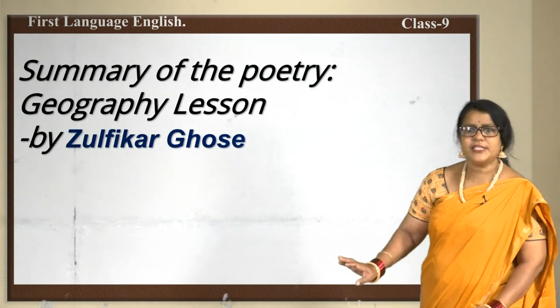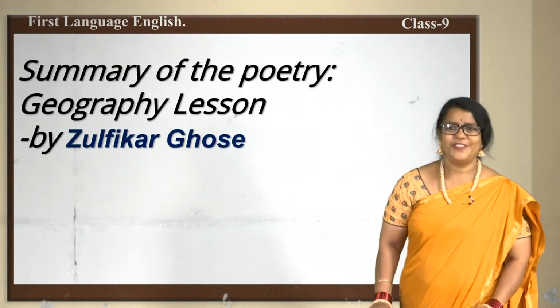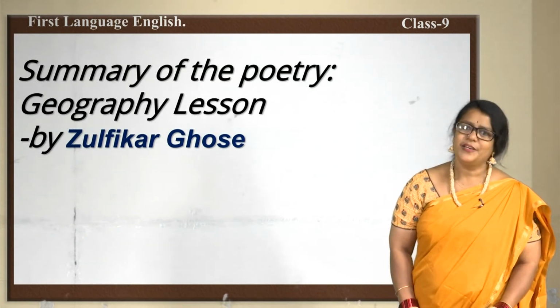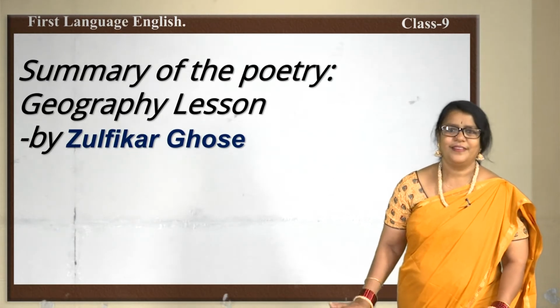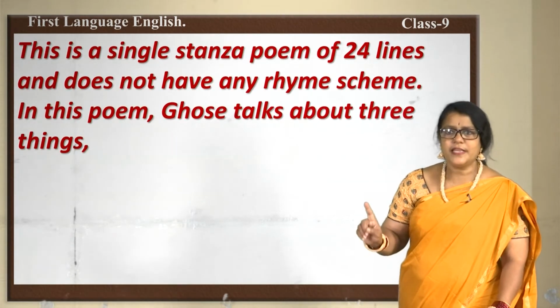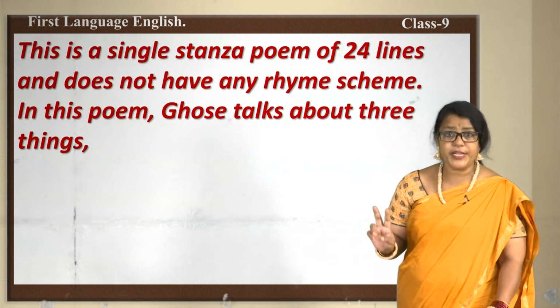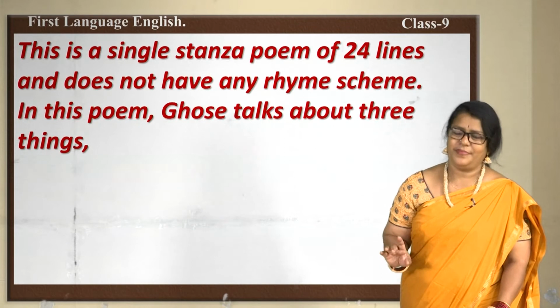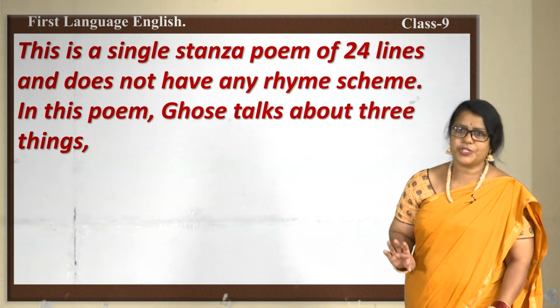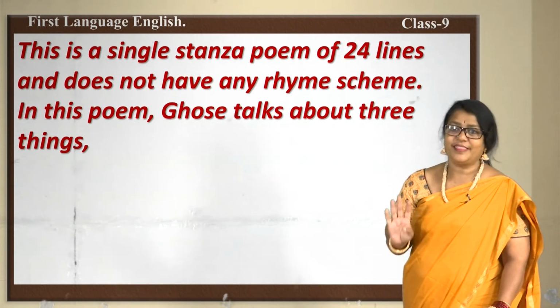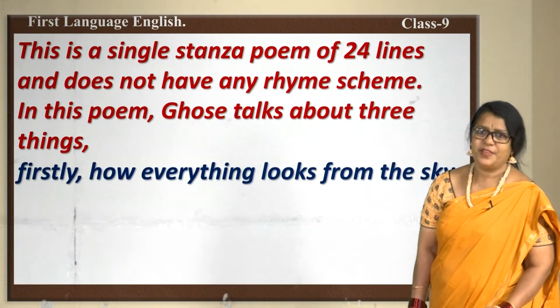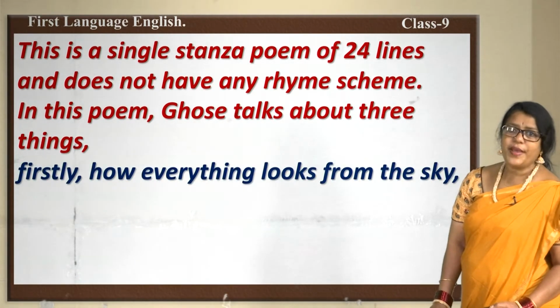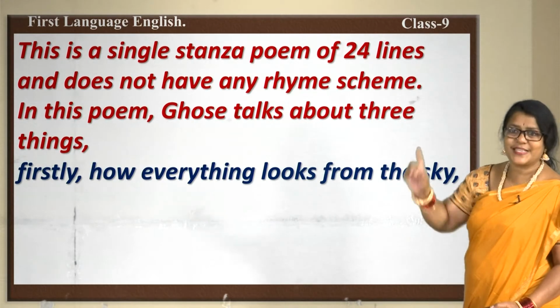Yes. Let's look into the summary of Geography Lesson by Zulfikar Ghose. This is a single stanza poem of 24 lines and does not have any rhyme scheme. In this poem, Ghose talks about 3 things. Let's see. Firstly, how everything looks from the sky.